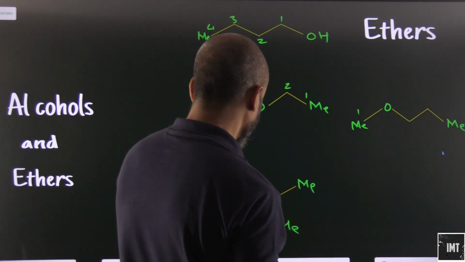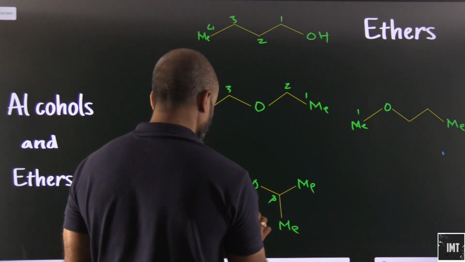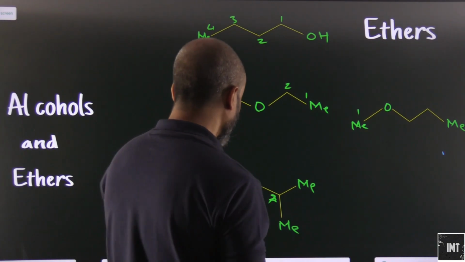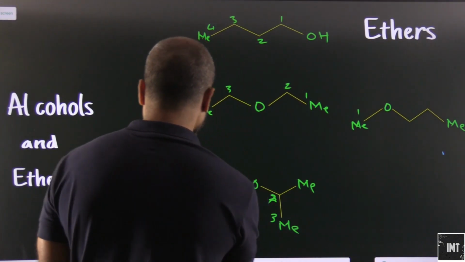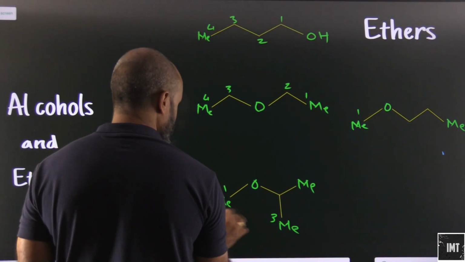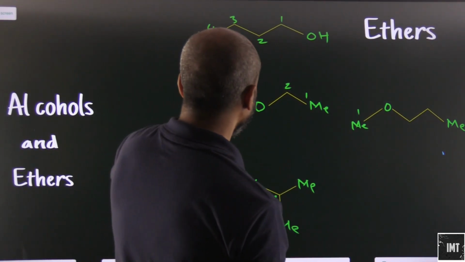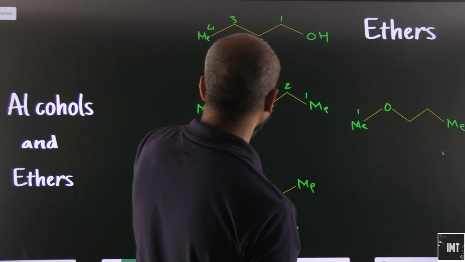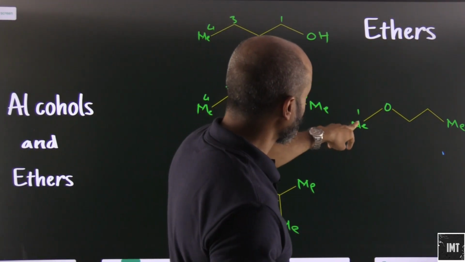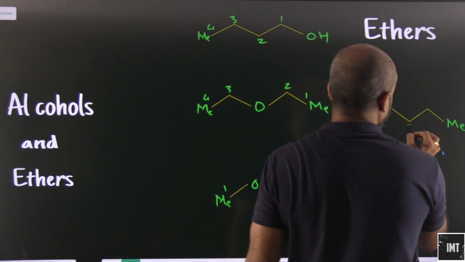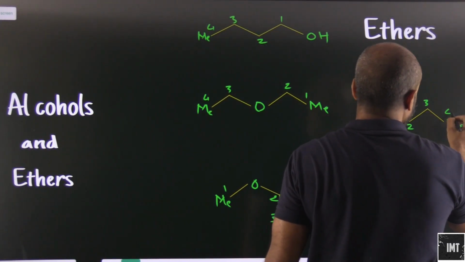This is 1, this is going to be your 2, and obviously this is going to be your third carbon atom. So we just number the carbon atoms accordingly. This will be 1, 2, 3 and 4.